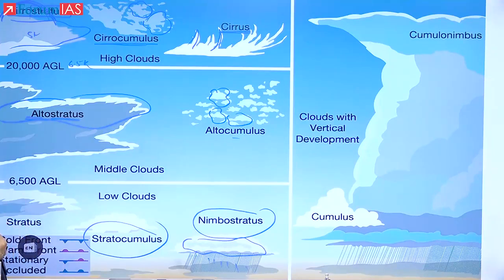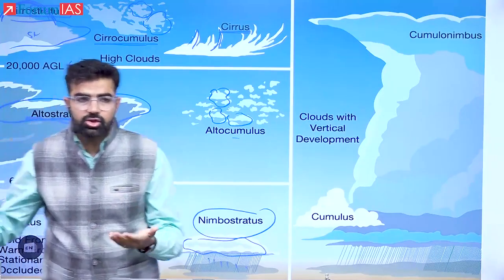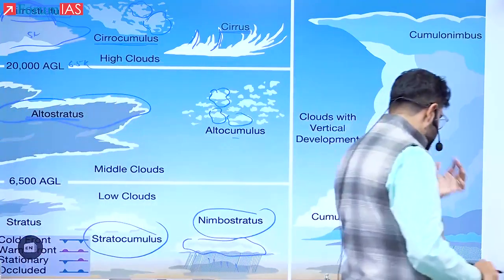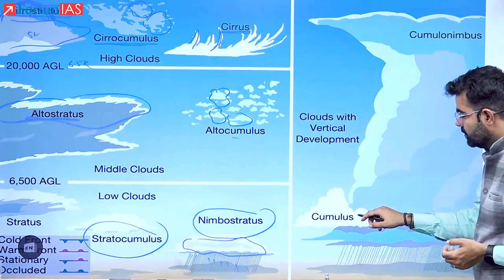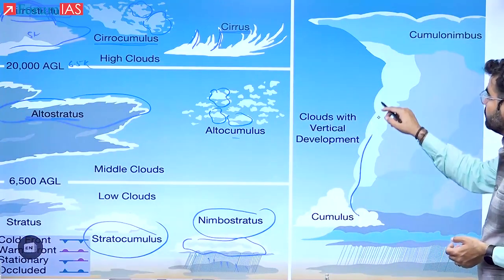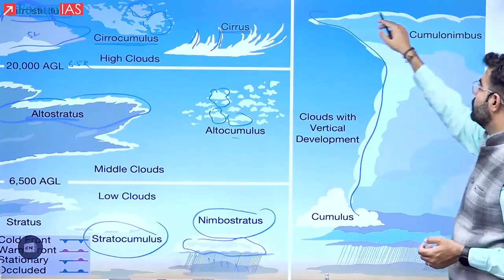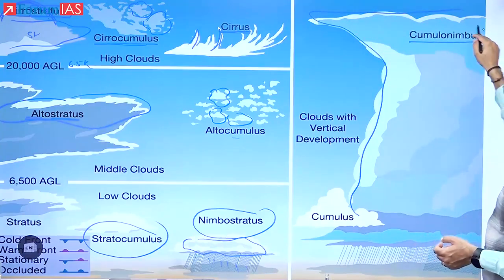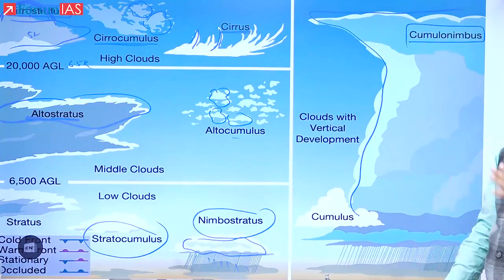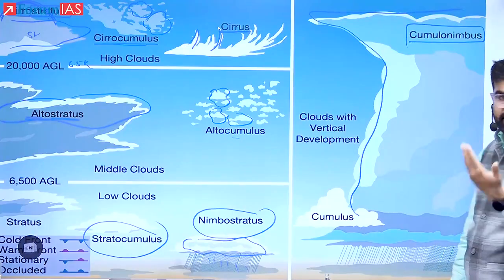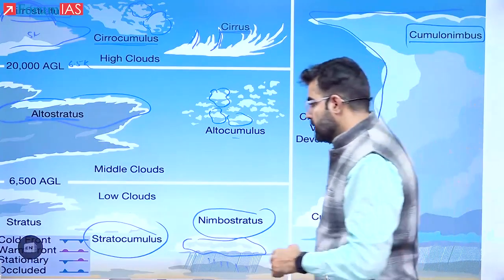Okay? Clouds, will you be able to handle? Yes, simple. They are very simple. Okay. So that is the cloud. The one important cloud that I will discuss in much detail in thunderstorm and cyclone is the one which will be forming right from near the surface up to the troposphere. That is known as, what is the name? Cumulonimbus cloud. That is very important. We are going to discuss it in much detail. Okay? We will see that.